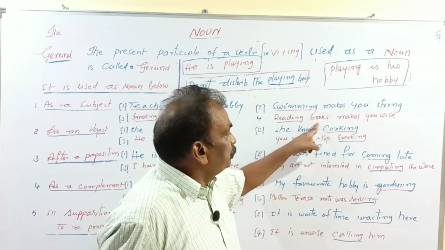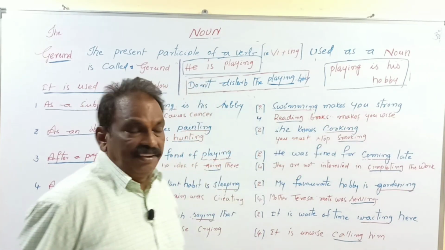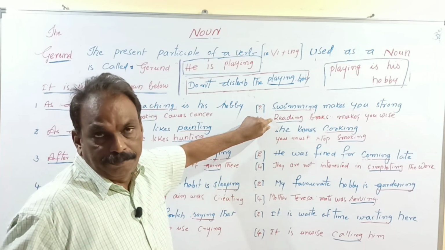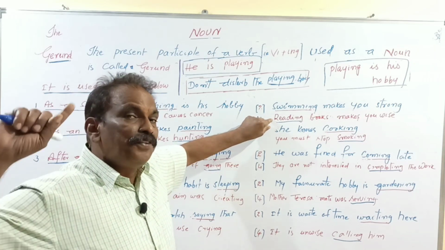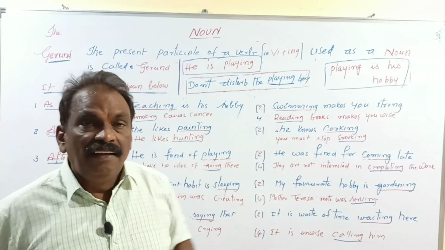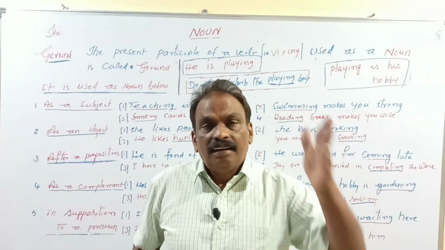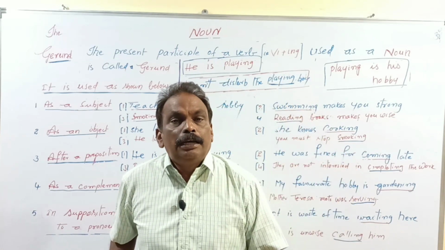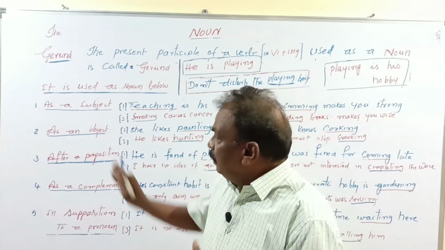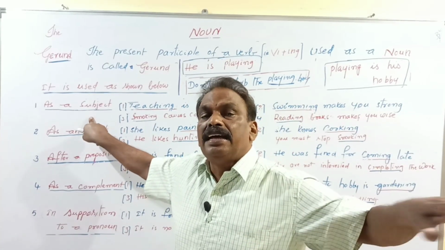Reading books makes you wise. Here, reading is the present participle of the verb. It plays the role of a noun. So, this is called gerund. Like this, wherever the present participle of the verb plays the role of a noun, it is called gerund. Here, it is used as a subject.